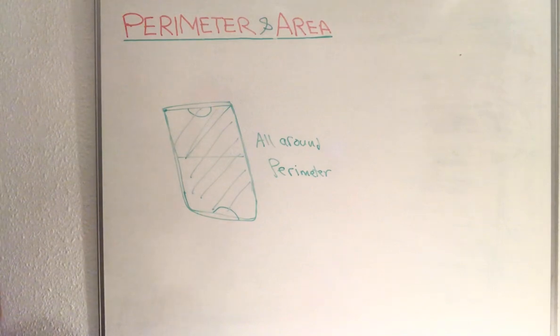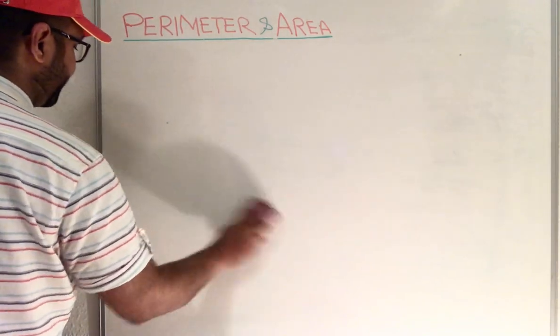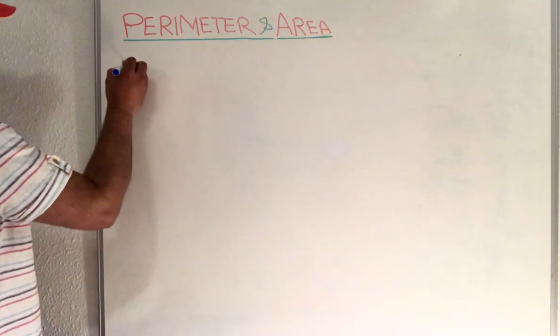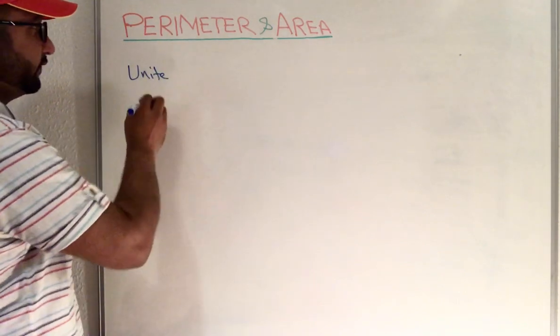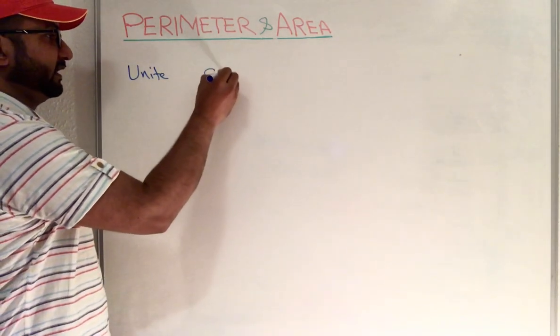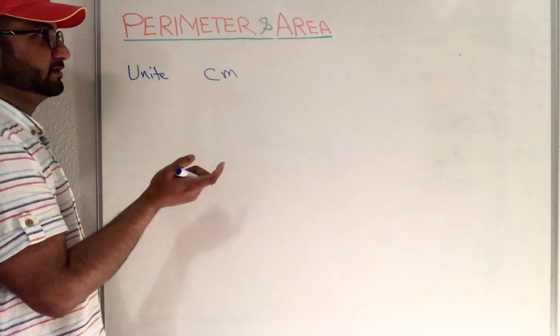Before that we must know how to find a perimeter, and we have to write down exactly the same units. If we are using centimeter, then we must use centimeter for adding all the sides.